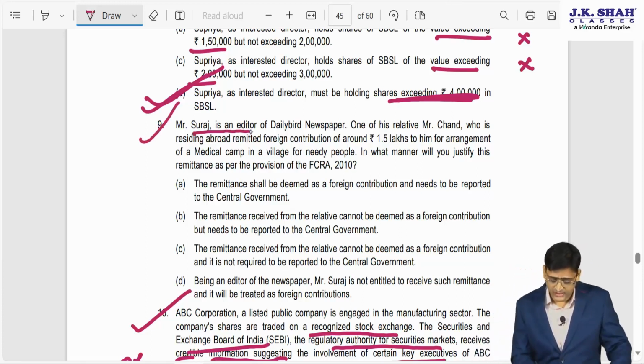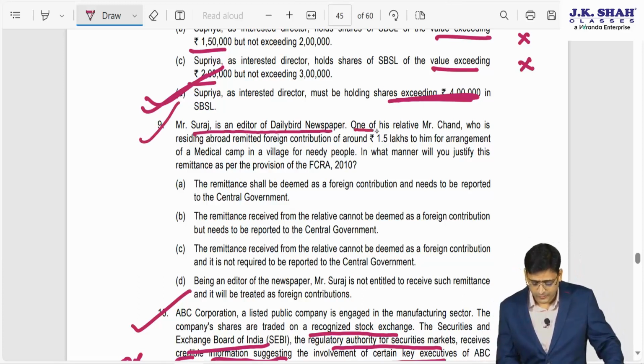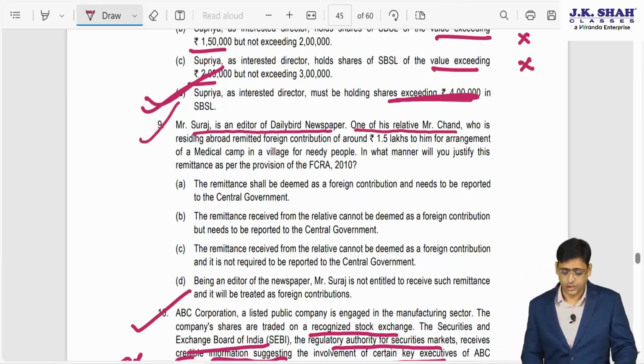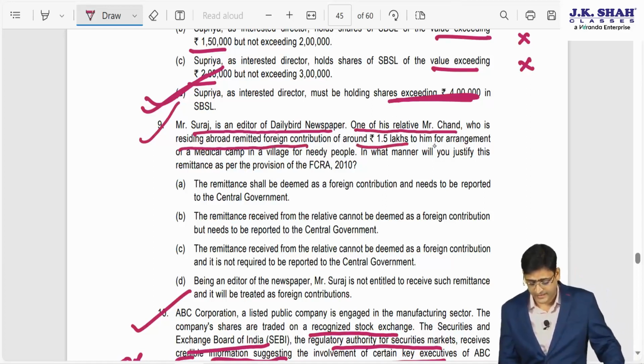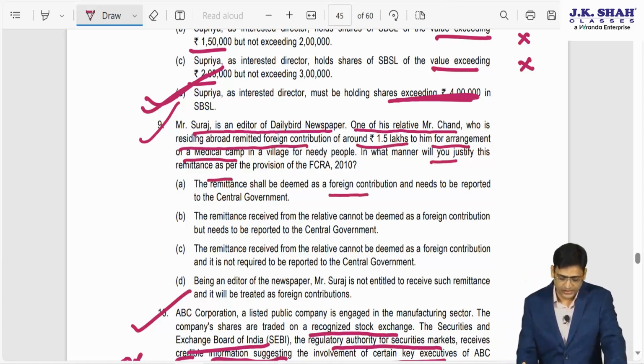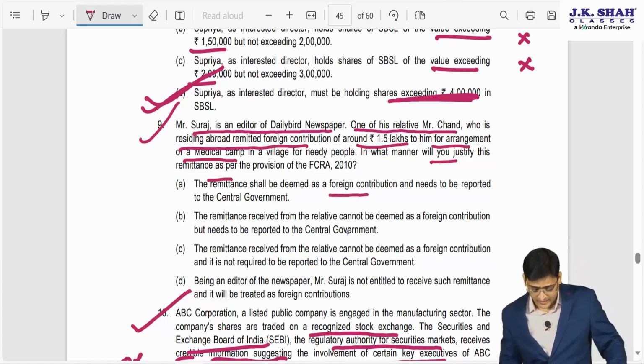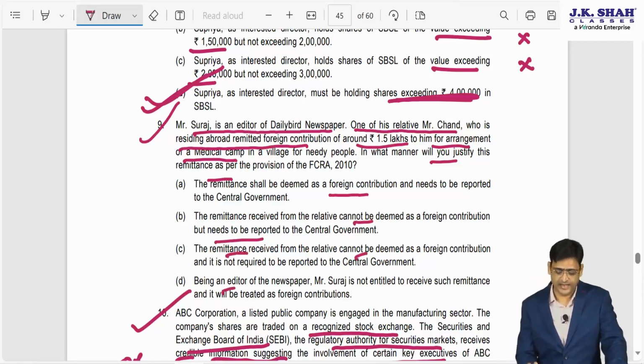What they are saying: Mr. Suraj is an editor of the Daily Bird newspaper. One of his relatives, Mr. Chan, who is residing abroad, is remitting foreign contribution of around 1.5 lakhs for him for arrangement of a medical camp. In what manner will you justify the remittance? Option A: the remittance shall be deemed as foreign contribution and needs to be reported to CG. Option B: the remittance received from a relative cannot be deemed as foreign contribution but needs to be reported to CG. Option C: the remittance received from a relative cannot be deemed as such, and being an editor.